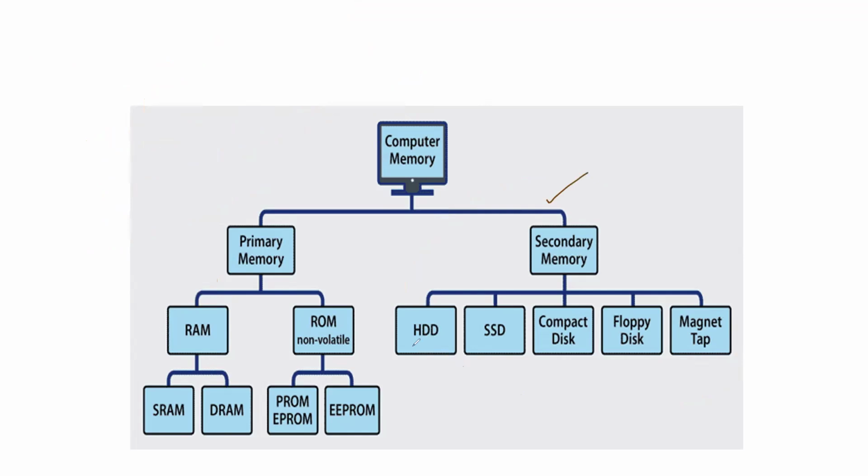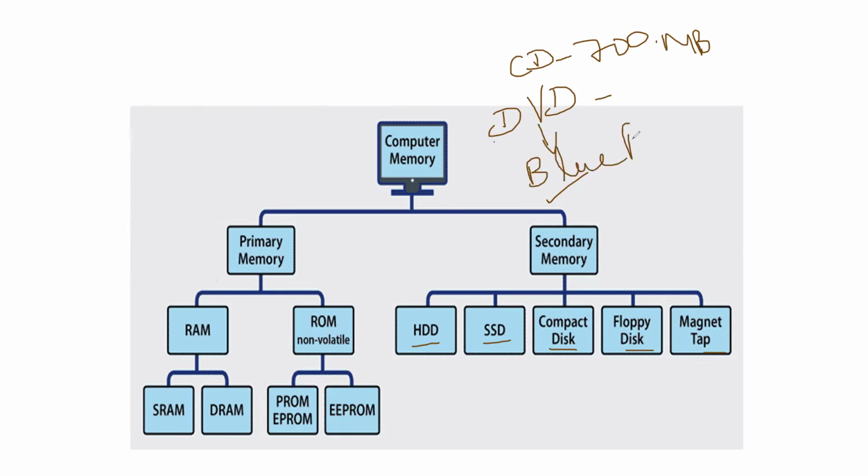After that, we will get questions from secondary memory. In secondary memory, we have HDD, the hard disk drive, SSD, solid state drive, compact disk, floppy disk, and magnetic tape. First we'll see the compact disk and how they will ask the question. CD-ROM actually has something like 700 MB. After that, a huge capacity one is called DVD, digital versatile disc. Above that, we have Blu-ray.